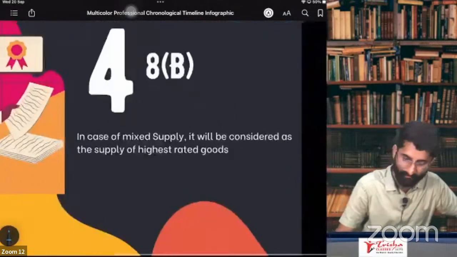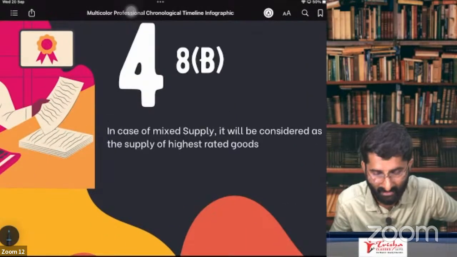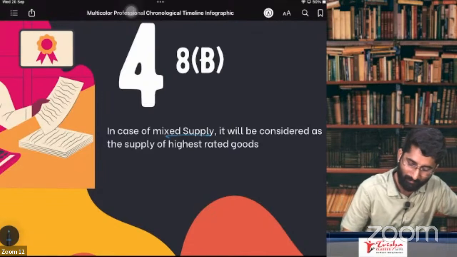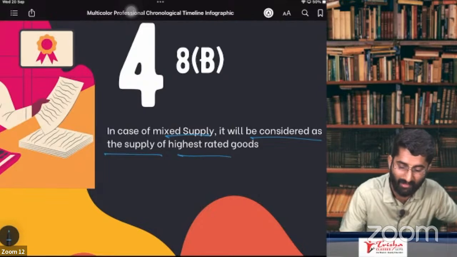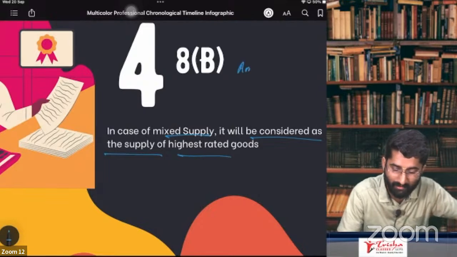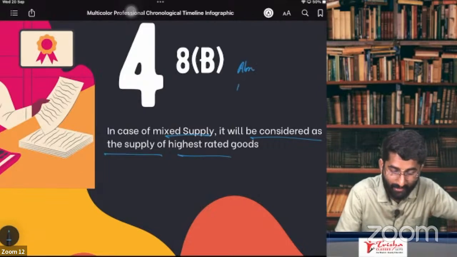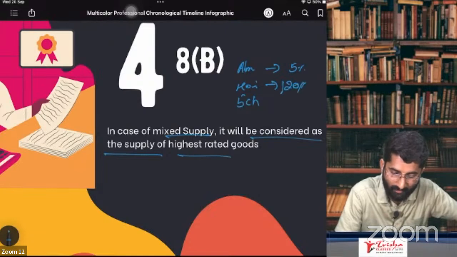No, sir. What happens here? Section number 8, subsection B says that in case of mixed supply, it will be considered as supply of the highest rated. For example, in that gift box, almonds were there, hair oil was there, 5-star chocolate was there. Now think that on almonds it is 5%, on hair oil it is 12%, and on chocolate it is 18%.